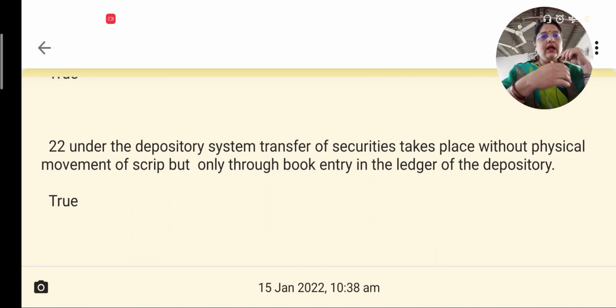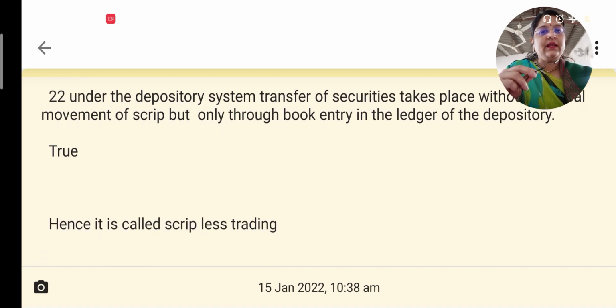Next. Under the depository system, the transfer of securities takes place without any physical movement of scrip. Whenever there is a transfer, that is the buying or the selling of securities, the securities are physically moved from the seller's place to the buyer's place. But when securities are in a demat form under the depository system, there will be no such movement of scrips, but there will only be journal entries in the ledger of the depository, and there will be no physical movement, and hence it is called scriptless trading.